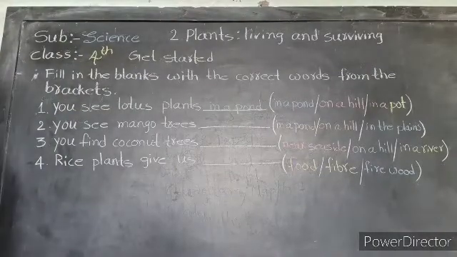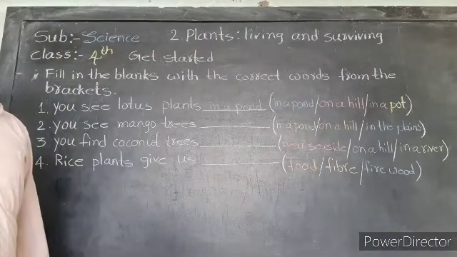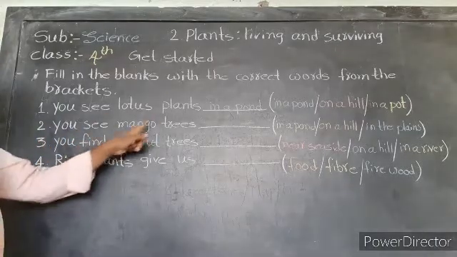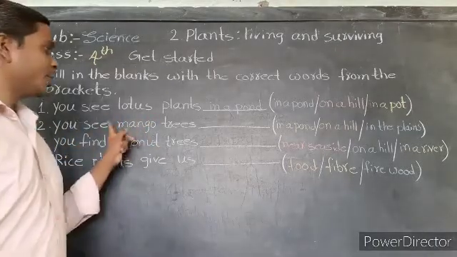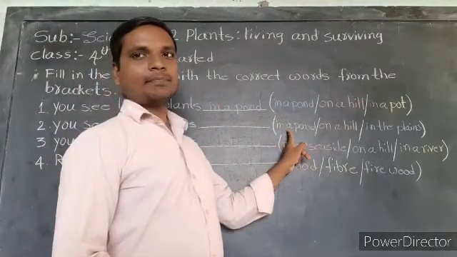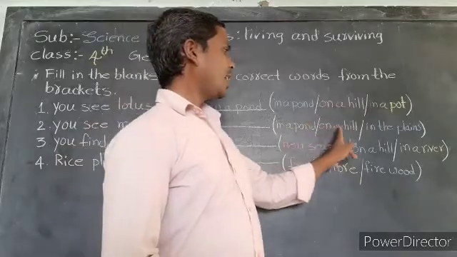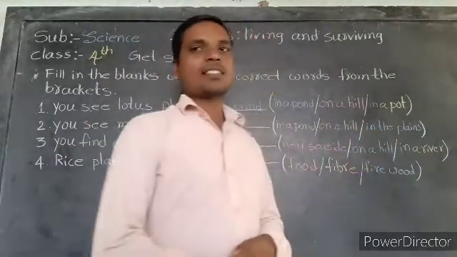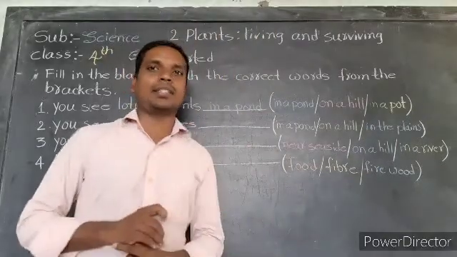Next question, my dear students. You see mango trees in a pond, on a hill, in the plains. In the plains means on the ground.